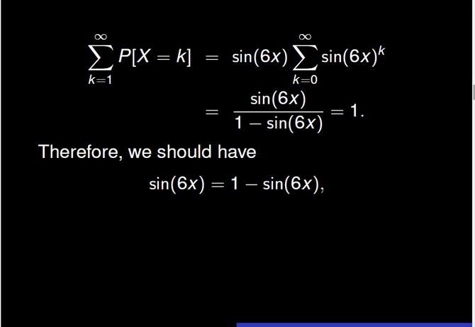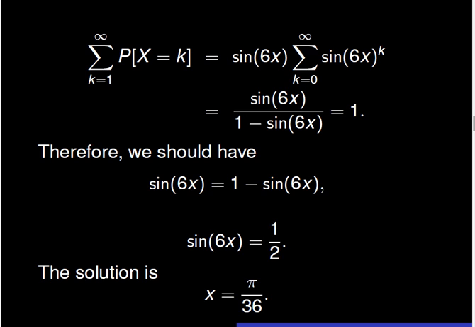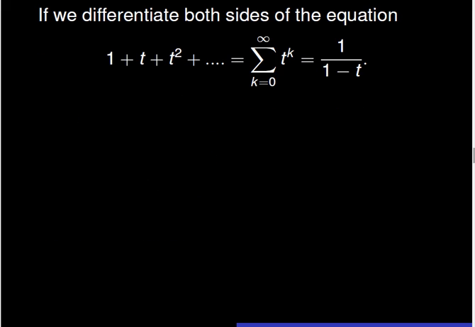Consequently, we should solve the equation sine of 6x equal to 1 minus sine of 6x. This equation is equivalent to the equation sine of 6x equals 1/2. The final solution is x equal to pi over 36. Let us compute the expectation of X.